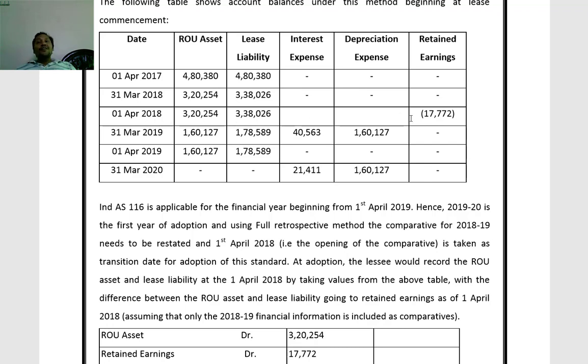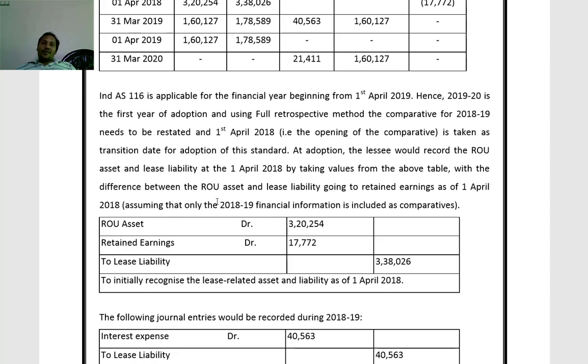The difference, 17,772 loss, has to be adjusted to retained earnings. So ROU asset account debit, retained earnings account debit, lease liability credit. This impact has to be given on 1st April 2018.